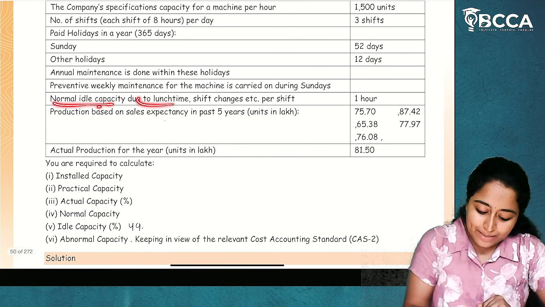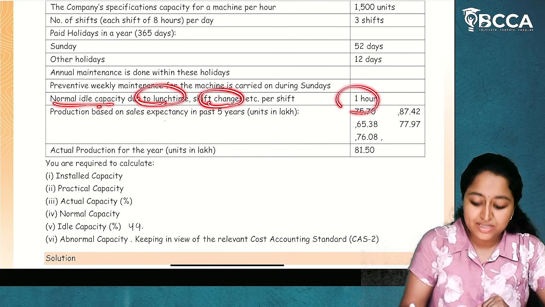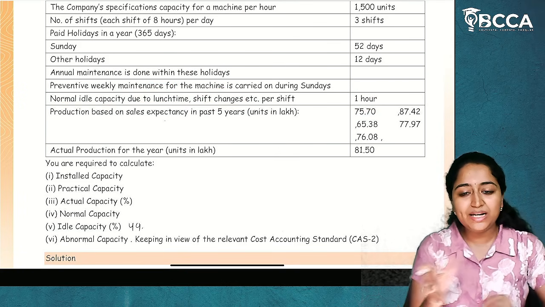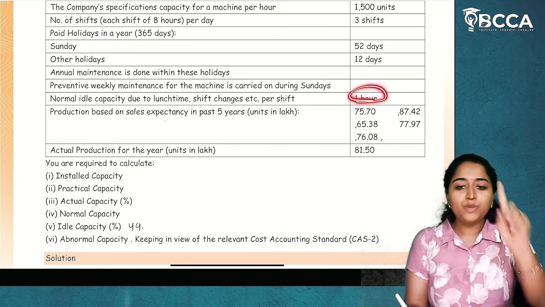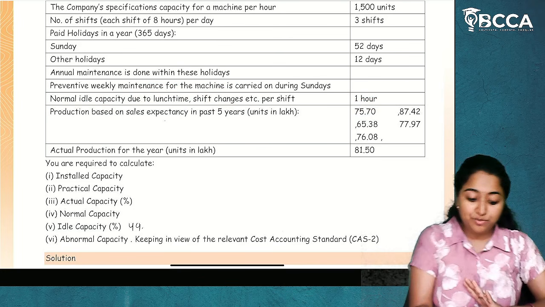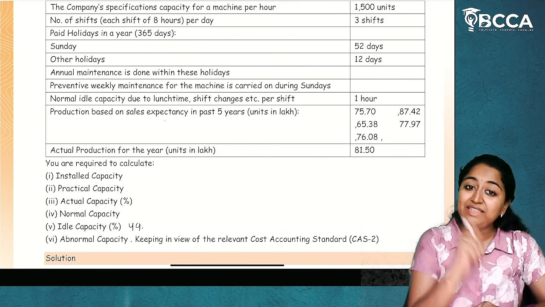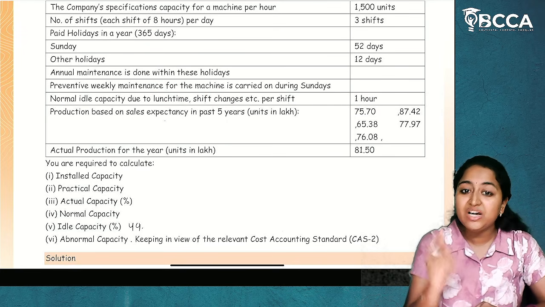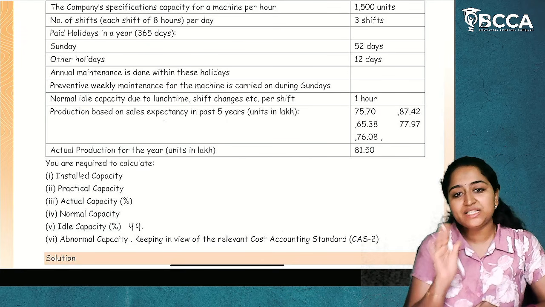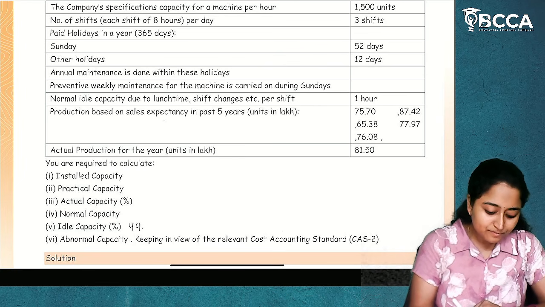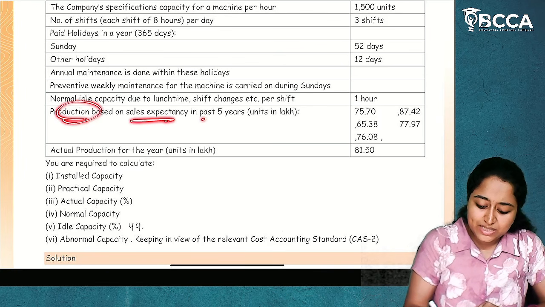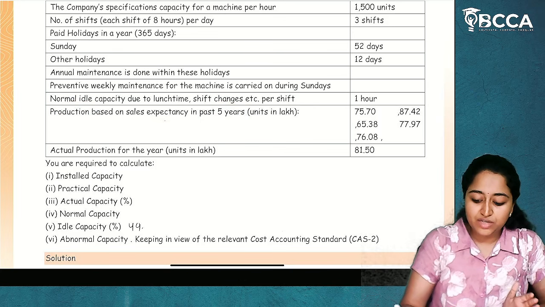Now, normal ideal capacity due to lunchtime shift changes is 1 hour. So normally there is a shift break which is for 1 hour. This is also an interruption, which means in a shift they are working for 8 hours, but in that 8 hours also there is a 1 hour break. So only 7 hours they are working, 1 hour is the ideal time. Then production based on sales expectancy in the past 5 years is given to us.